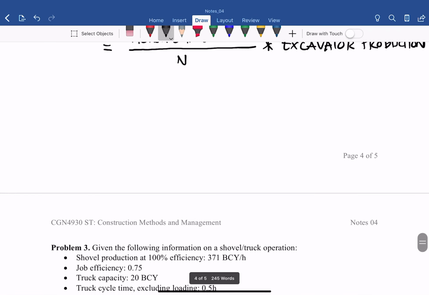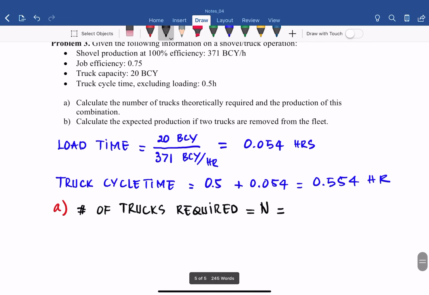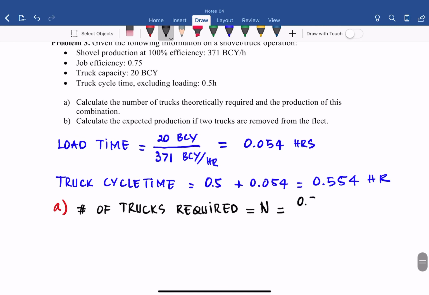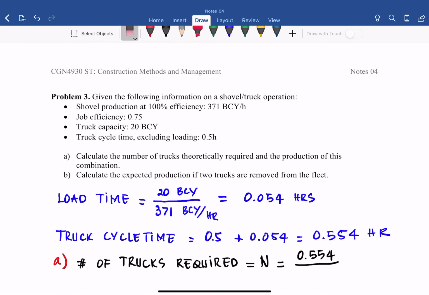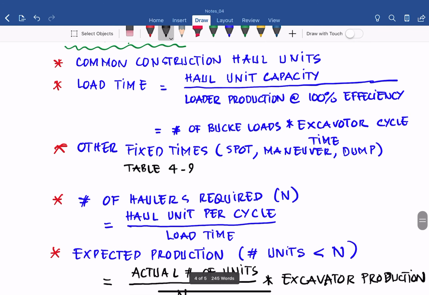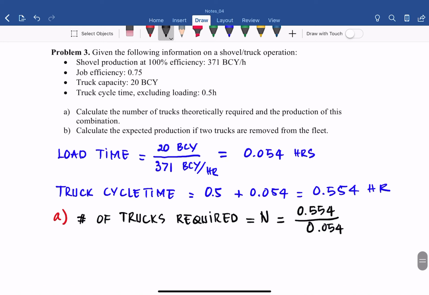So that is 0.554 divided by the load time, 0.054. We get 10.3, and we don't want to put the unit in a fraction.